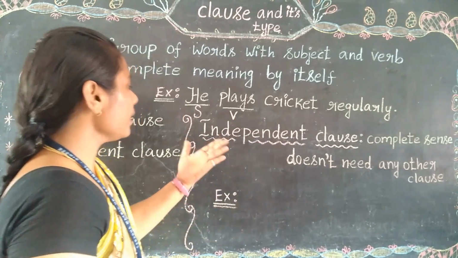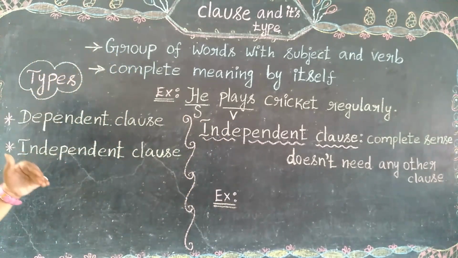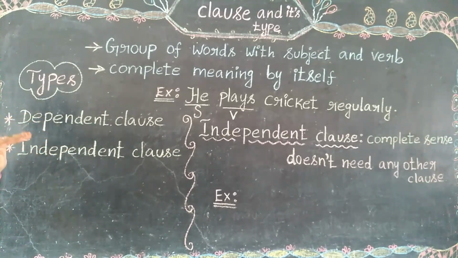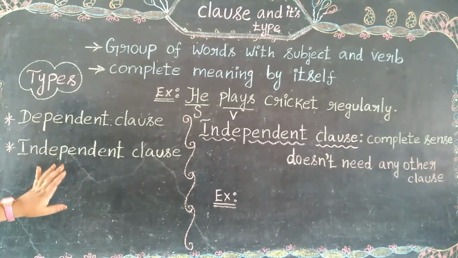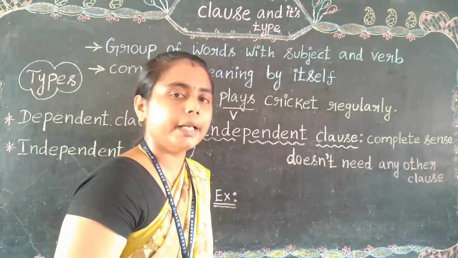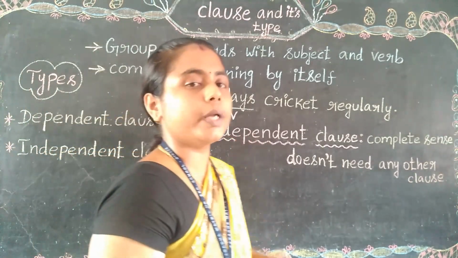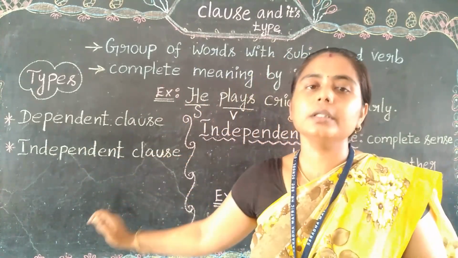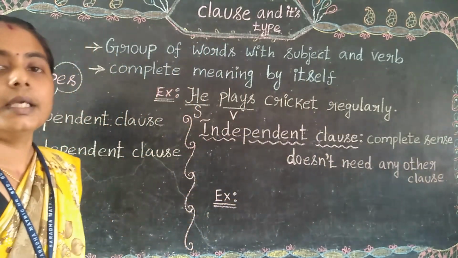Next, it contains two types. In a clause there are two types. See, what are the two types? Dependent clause and independent clause. In the previous video, in part 1, we learnt about the dependent clause, and in this session we are going to learn about the second type, the independent clause.